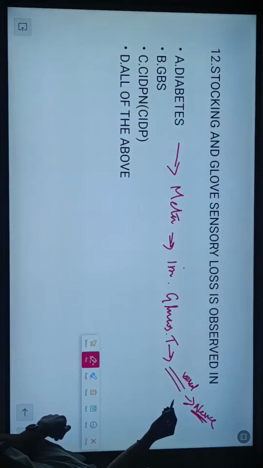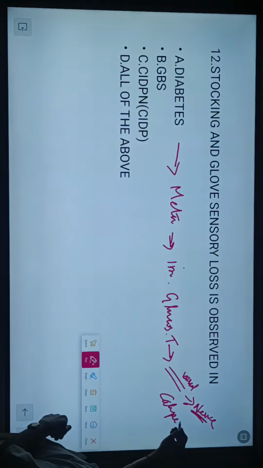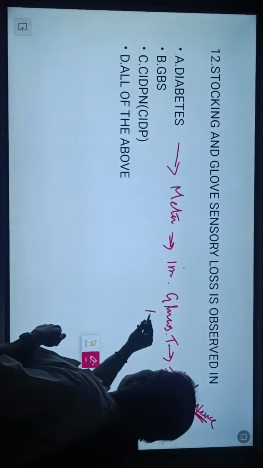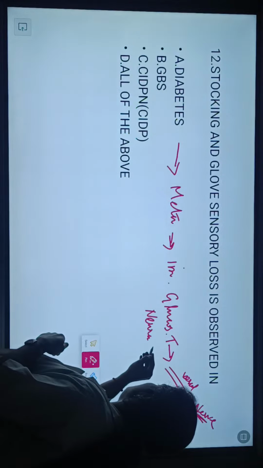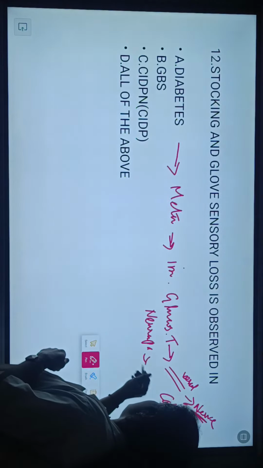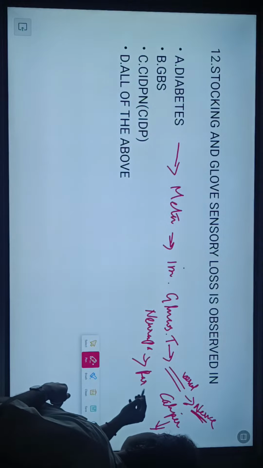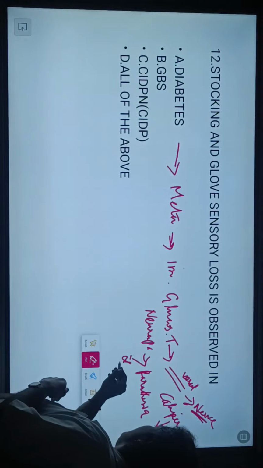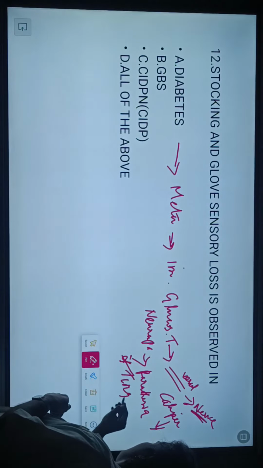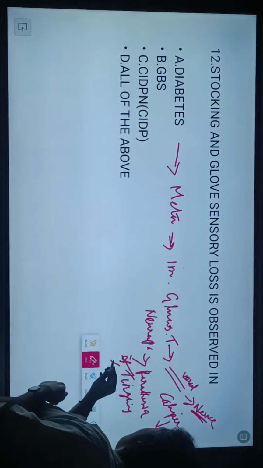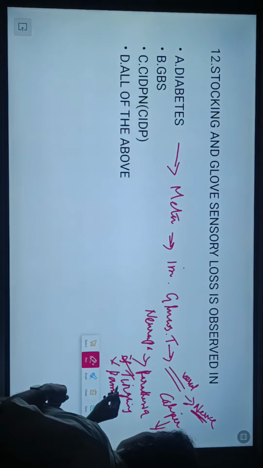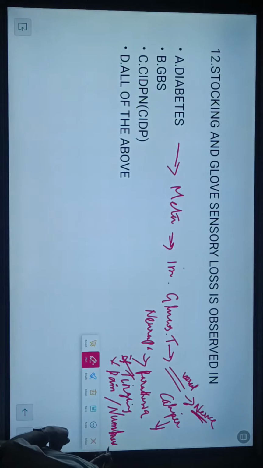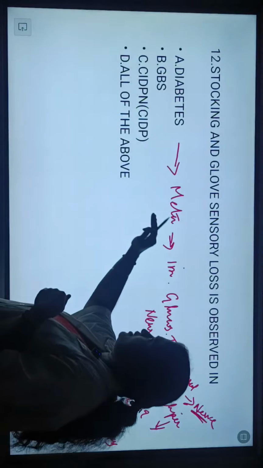the caliber, the thickness of the nerve, is lost. So when that is lost, what will be there? Neuronal symptoms. The neuropathy symptoms we know is paresthesia. Paresthesia is altered sensation. What can be there? Tingling, pain and numbness. Okay. So diabetes is a metabolic disorder.